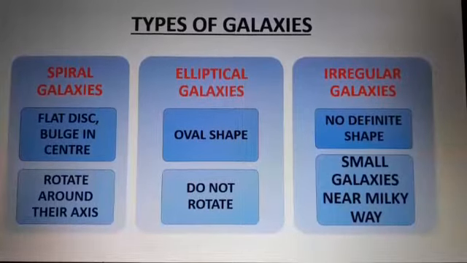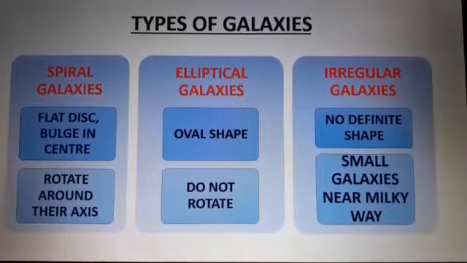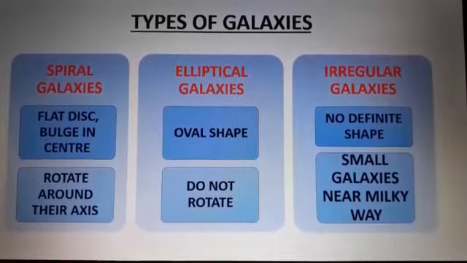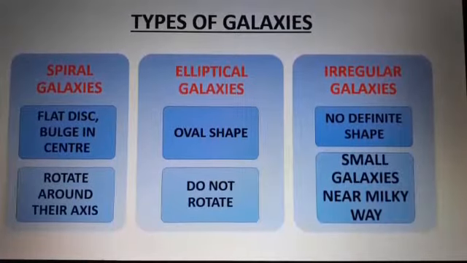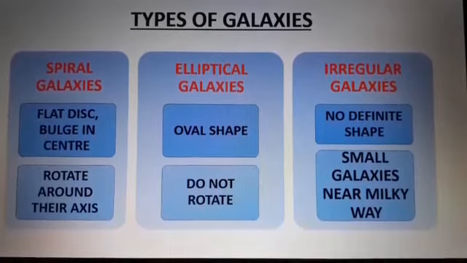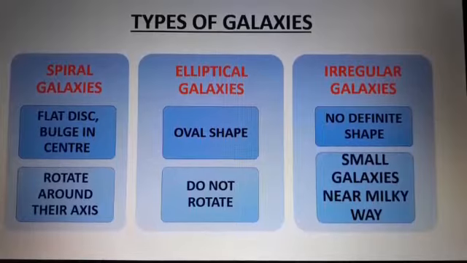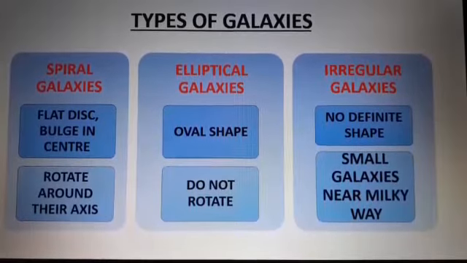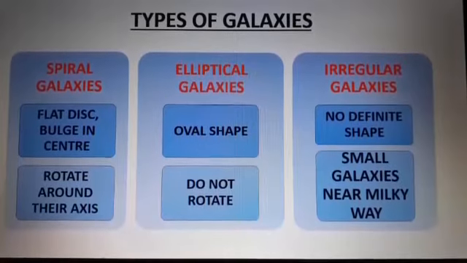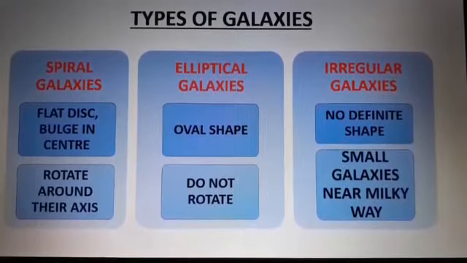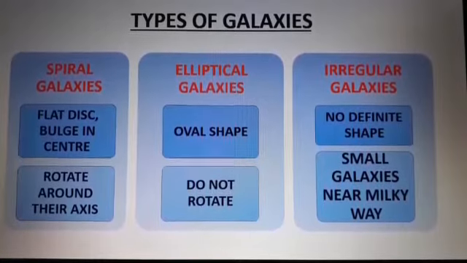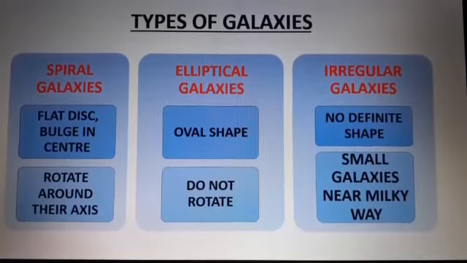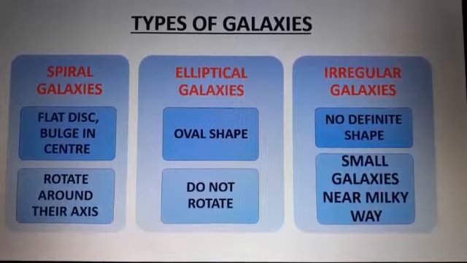Next we come to the topic types of galaxies. There are generally 3 types of the galaxies: spiral galaxies, elliptical galaxies and irregular galaxies. First of all, we will see the shapes of different galaxies. Spiral galaxies, they have flat disc like shape with bulge in the center. And elliptical galaxies, they are oval in shape. Irregular galaxies, they don't have any shape.